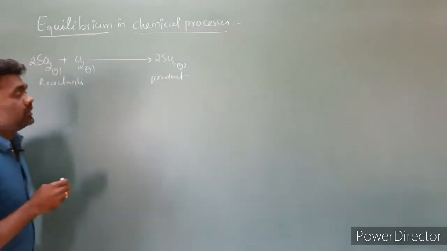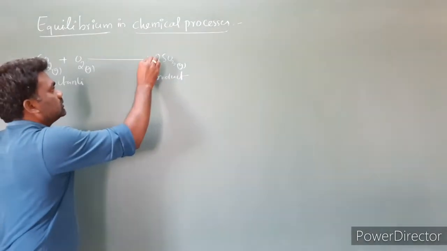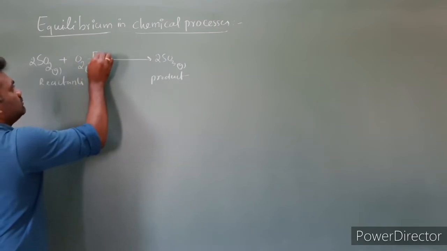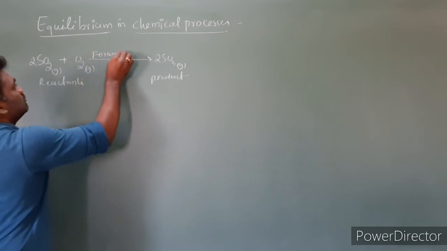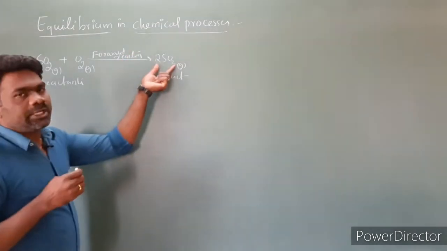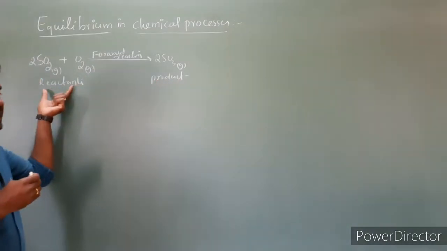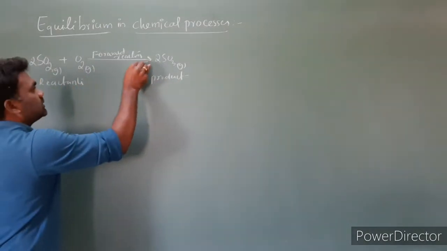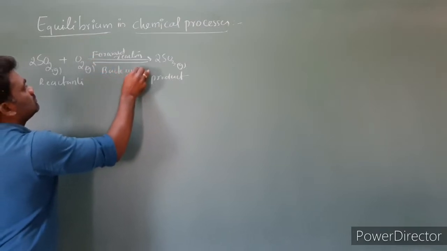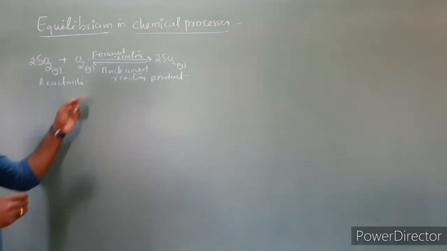SO3 is a product. So reactants converting into product is a forward reaction. So SO2 reacting with O2 to form SO3 is a forward reaction. And SO3 converts into SO2 and O2, nothing but products converting into reactants, is a backward reaction. So this is a chemical reaction.